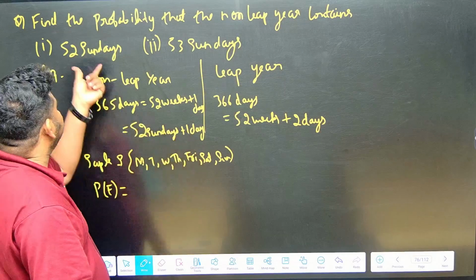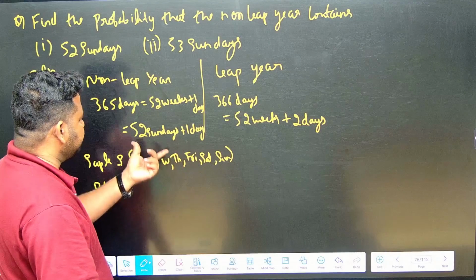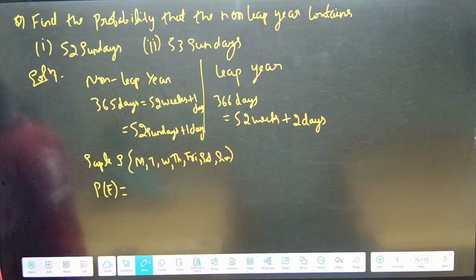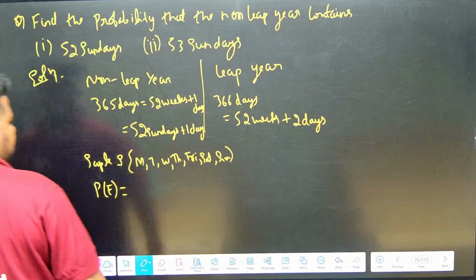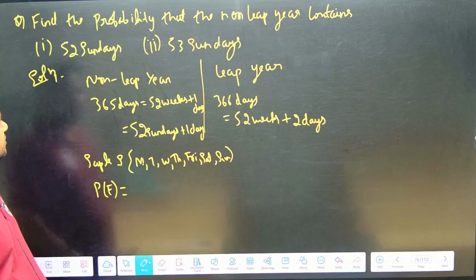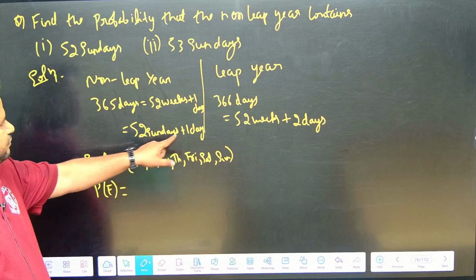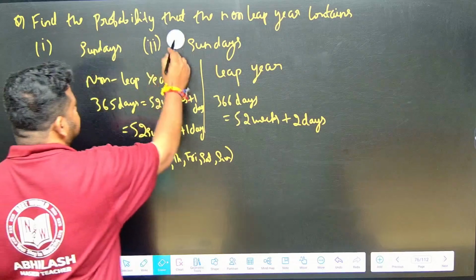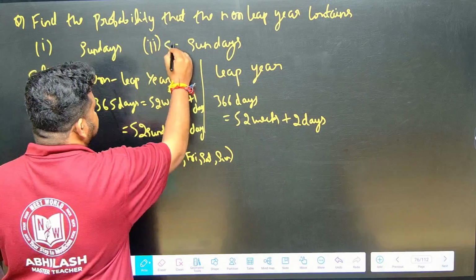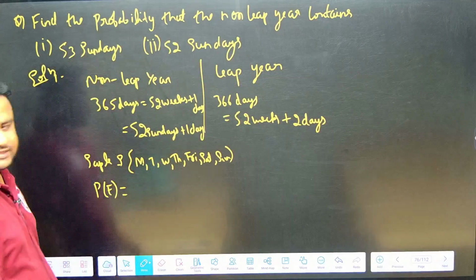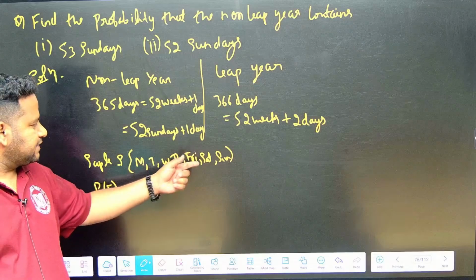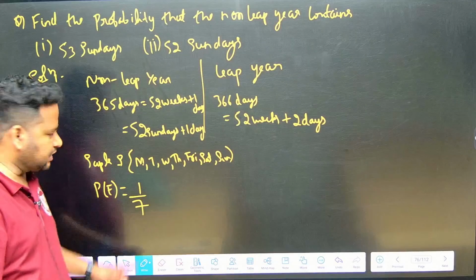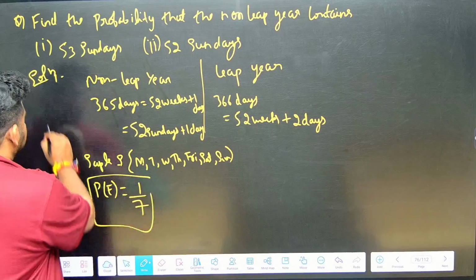So this 1 day, 52 Sundays are there. Probability of getting 52 Sundays is what? Observe carefully. See here, 52 Sundays is already there. We have to take one day. So let us take first 53 Sundays. This will be 52 Sundays, then you will understand better. Let this be 53 Sundays. So 52 Sundays are there, and this one day being Sunday is 1 out of 7.